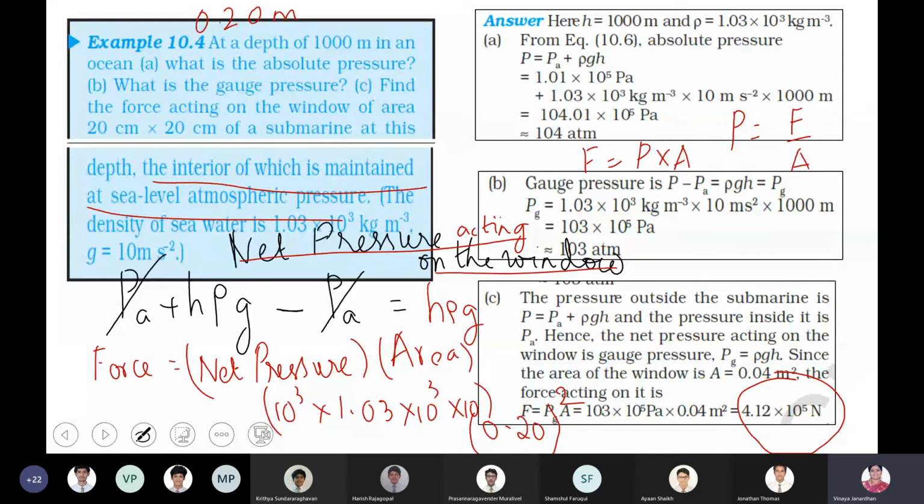There's a difference in pressure. Using that difference you can find the force, since pressure is force upon area, or force is equal to pressure into area. Are you okay? Getting it, ma'am. Somewhere this value was 4.12, or somewhere this value into 10 to the power of 5 Newton? Yes, ma'am.